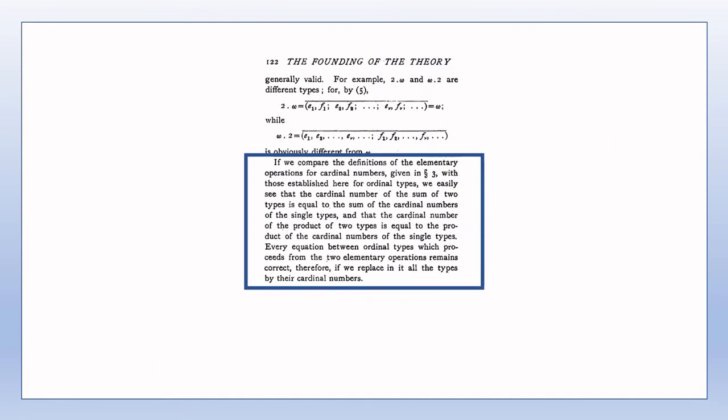Cantor states that any arithmetical statement that can be made for ordinal types can also be made when the ordinal types are replaced with the appropriate cardinal numbers. The converse is not true. There are arithmetical statements that can be made for cardinal numbers, which do not hold for ordinal types. Commutativity of multiplication of cardinal numbers is one such example.